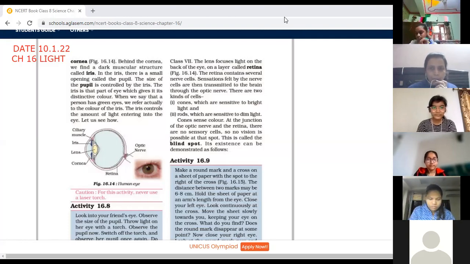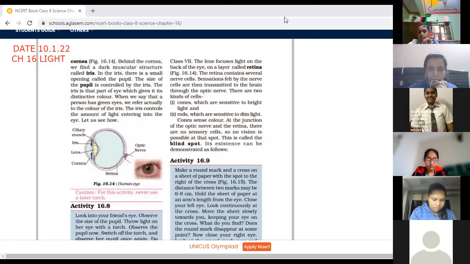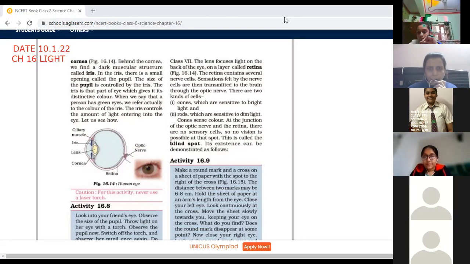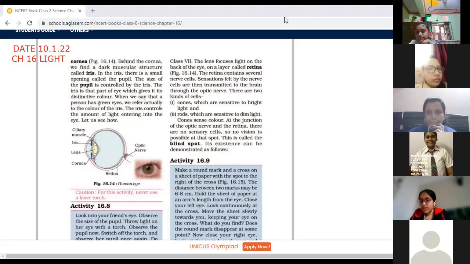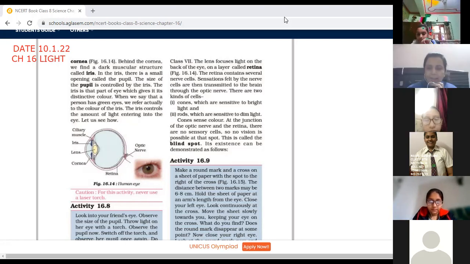Ma'am, can I tell? Yes, Ananya. Ma'am, angle of incidence is equal to angle of reflection. First is the angle of incidence is equal to angle of reflection. Okay, Ananya. Second law. The second law is the incident ray, the normal at the point of incidence, and the reflected ray, they all lie in the same plane. Okay, so all these things are lying in the same plane.